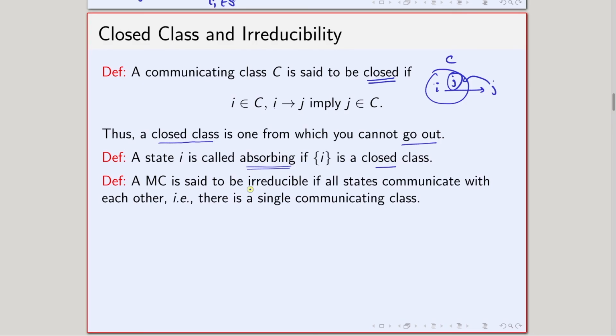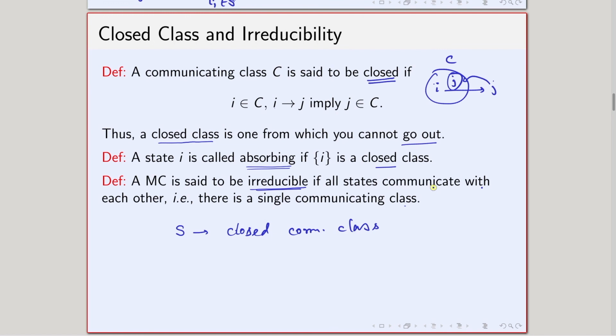And finally, an irreducible Markov chain basically means that your state space S is a closed communicating class. A Markov chain is said to be irreducible if all states communicate with each other. That means a single closed communicating class is there.